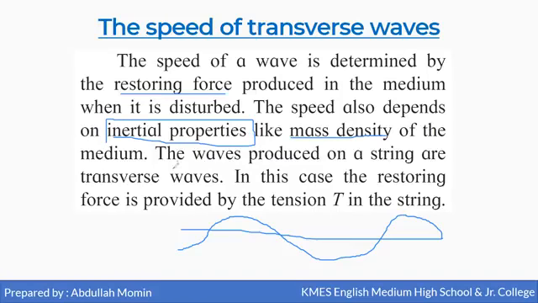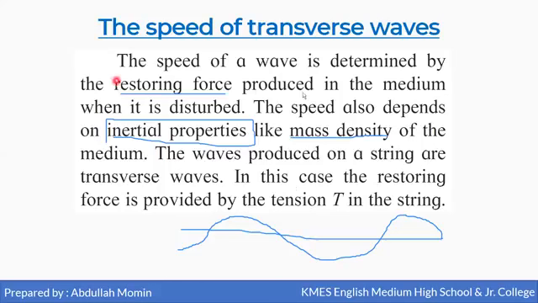For a wave produced on a string, a transverse wave, the restoring force is provided by the tension in the string, which tends to bring the particles back to their equilibrium position.